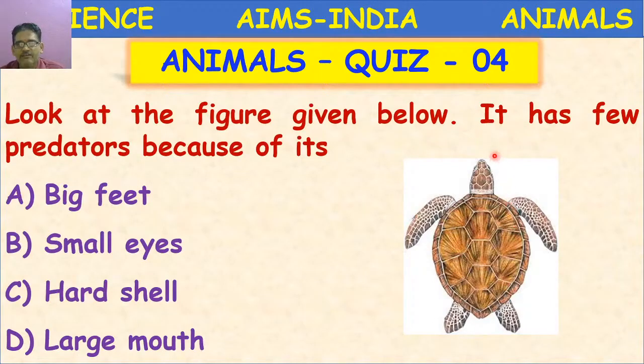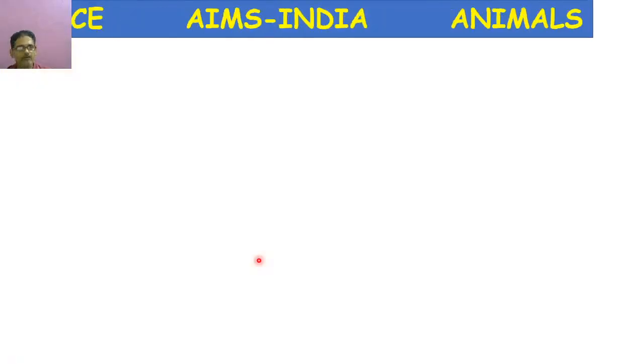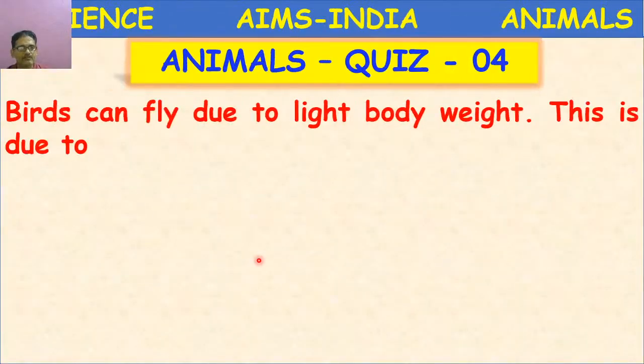Whenever an enemy comes in front of it, it will withdraw all its organs into the shell. So hard shell, option C. Option C is correct for this question. Very good, children. Let us proceed to the next question.